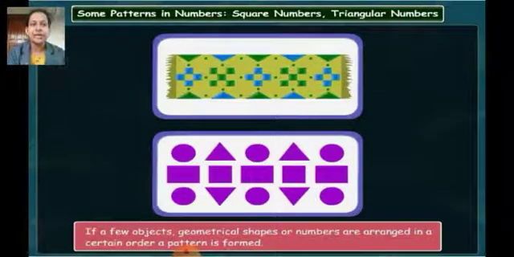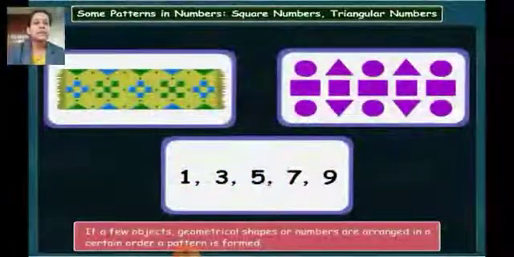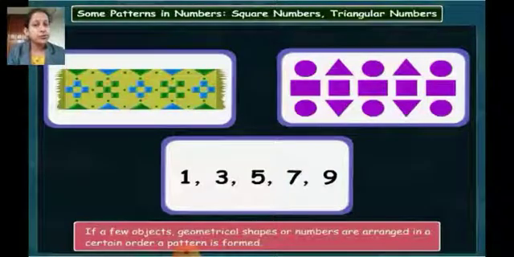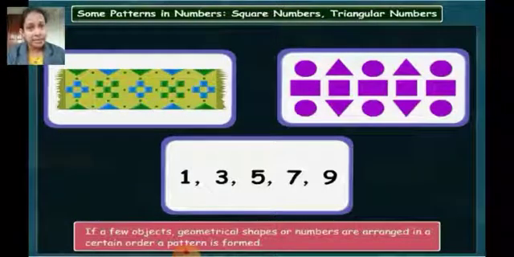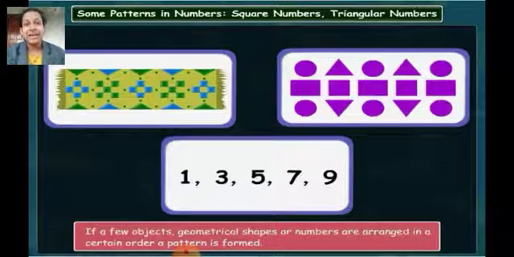So here also you can see that there are two different types of arrangements or two different orders shown of the different geometrical shapes or even objects. So here you can see certain patterns, right? Now here you can see the numbers also. In the numbers you can see patterns like 1, 3, 5, 7. Isn't it, students? There is a pattern here. Yes, there is a pattern. If you see carefully, 1, 3, 5, 7, 9 and so on are nothing but the odd numbers. So it is a pattern or a sequence of the odd numbers, right?